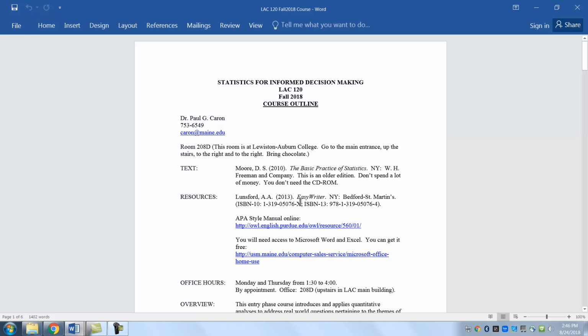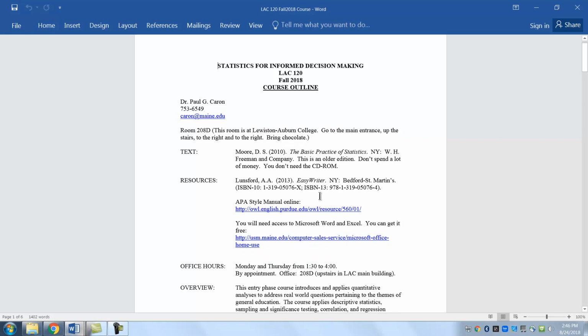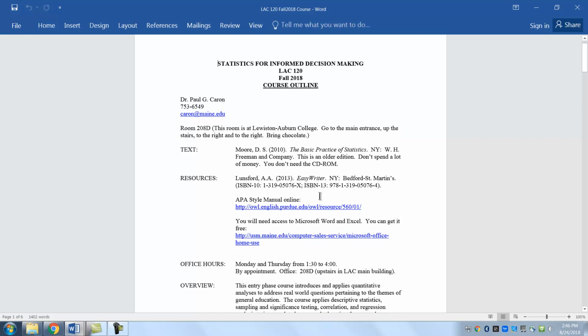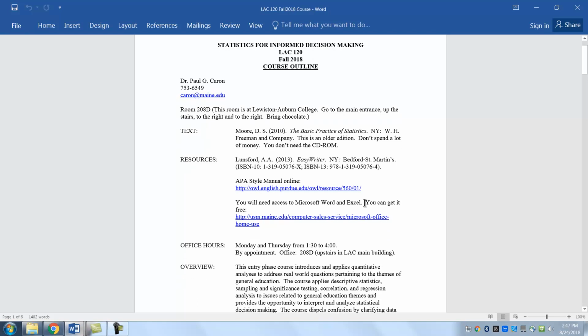The resources: if you haven't bought the Easy Writer yet for your other courses or getting ready for senior seminar, you're going to need that at some point. It helps you to write because there is a paper by the end of the semester. The APA style, you're going to be writing in this style. If you're not familiar with it, you will be by the end of the semester. And you need to have Microsoft Word and Excel. If you don't have it and you want it, you need to get it.